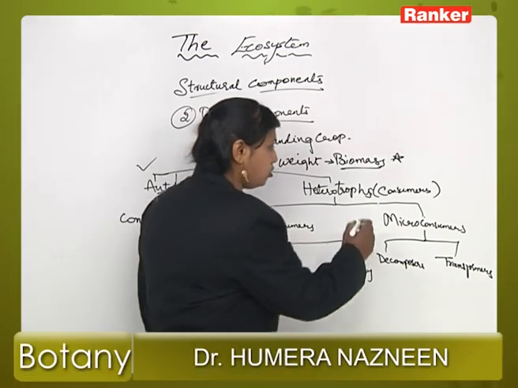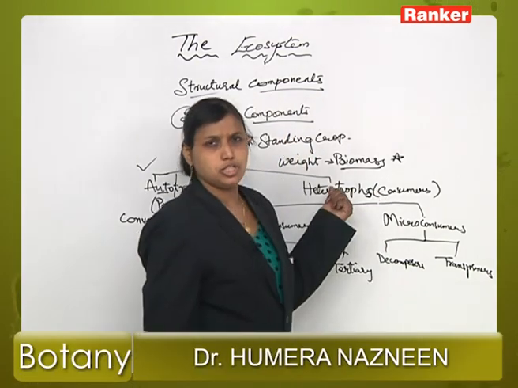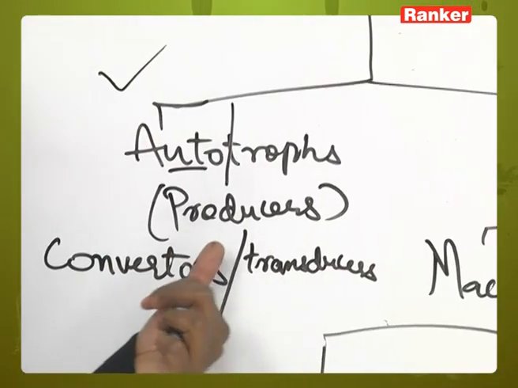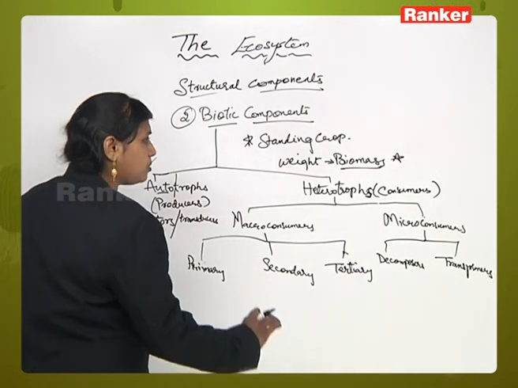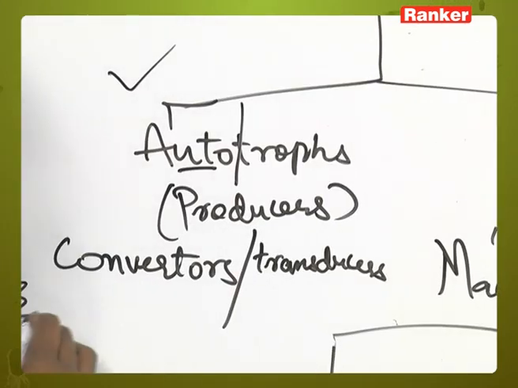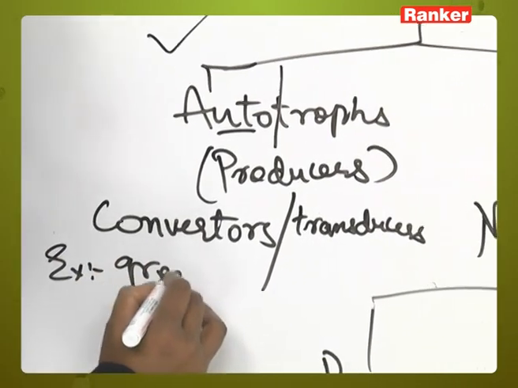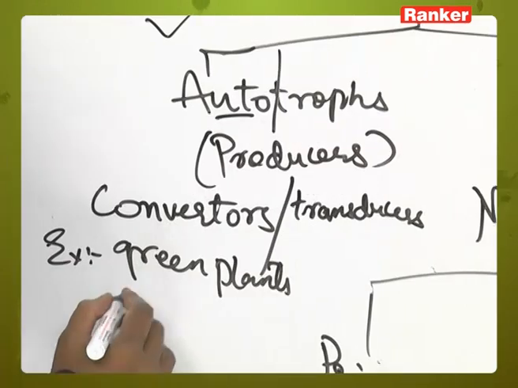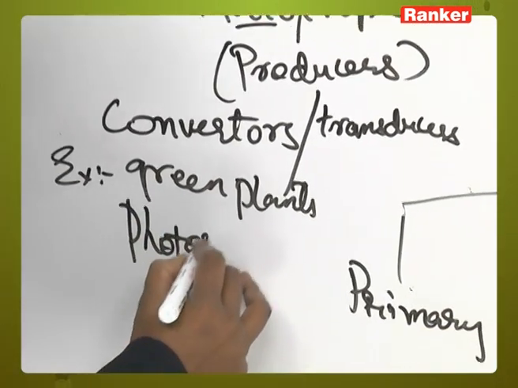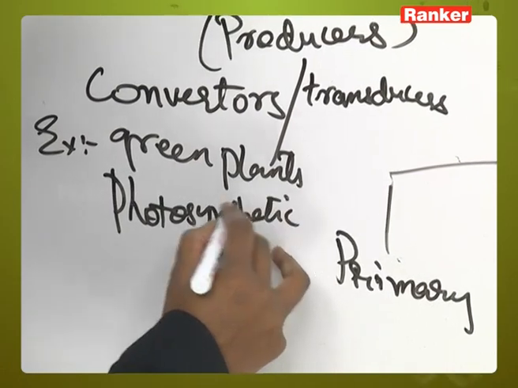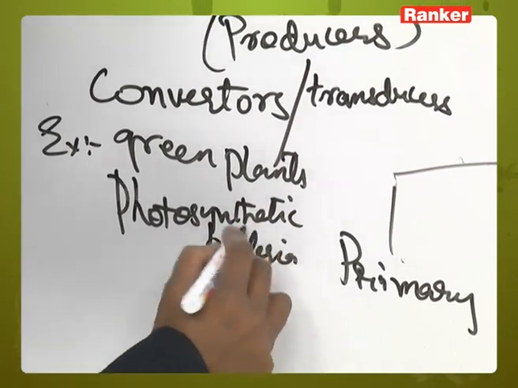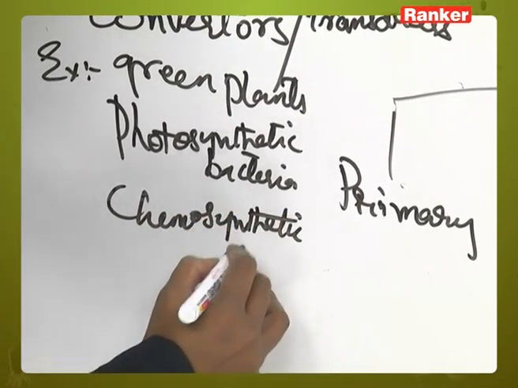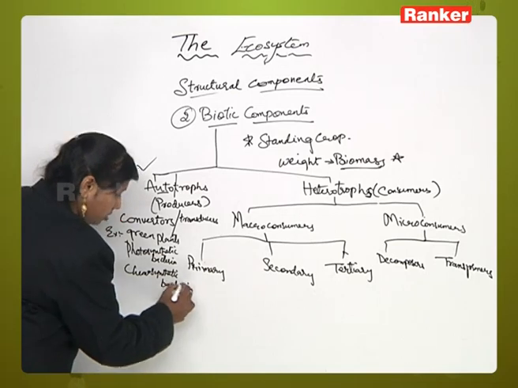Now next comes the heterotrophs. These heterotrophs are called consumers. Autotrophs occupy the base of the ecological pyramid. They are called producers. Examples for autotrophs are green plants, photosynthetic bacteria, chemosynthetic bacteria. Right, so these will be the examples.